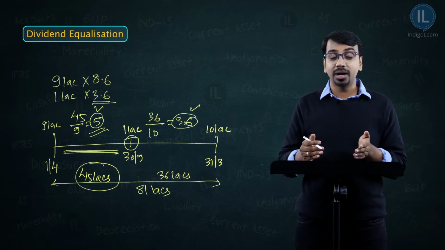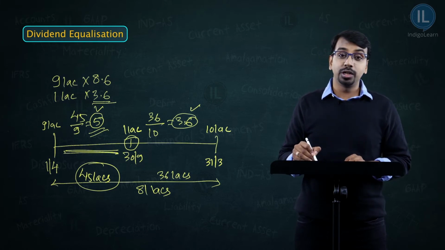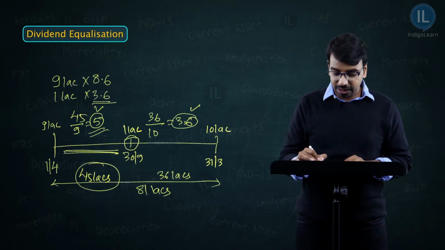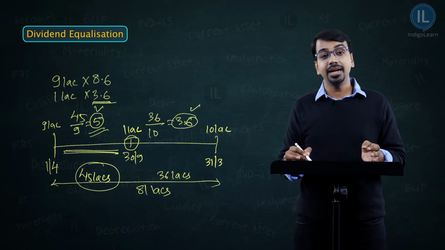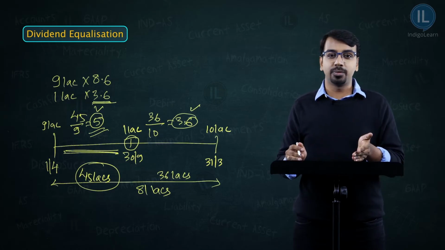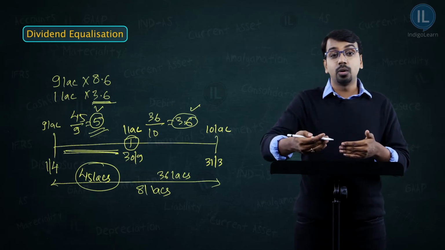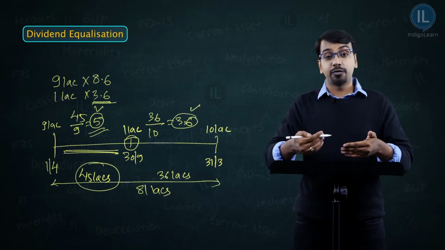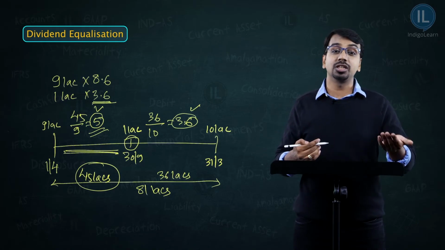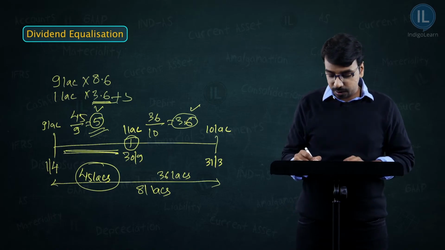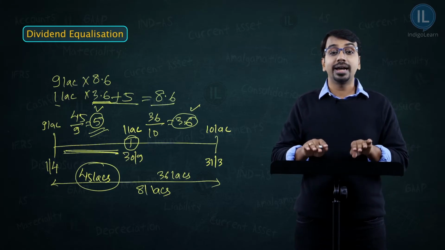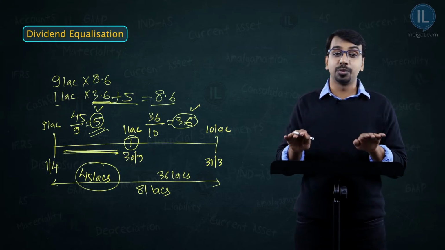If I do that, what actually happens? The new unit holders pay me 5 rupees on 30th September. Now, if they give me 5 rupees and the 3.6 is anyway attributable to them, it's like the unit holders gave the mutual fund 5 rupees. The mutual fund is giving back the 5 rupees that they got and an additional 3.6. So 3.6 plus 5, they will get 8.6. So in this way, I can ensure that the dividend is equally distributed.